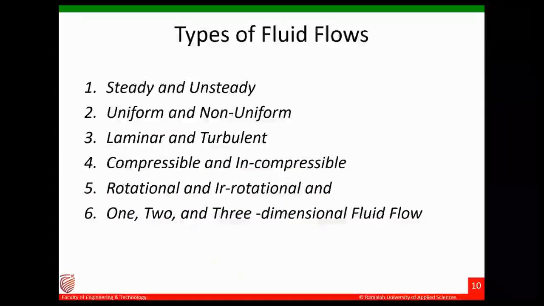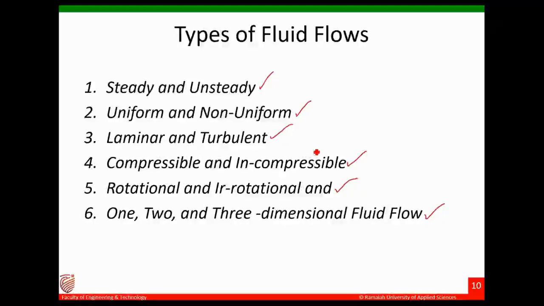Next, we will come to the different types of fluid flows. There are basically 6 fluid flows: steady and unsteady, uniform and non-uniform, laminar and turbulent, compressible and incompressible, rotational and irrotational. The sixth one is 1, 2 and 3 dimensional fluid flows.